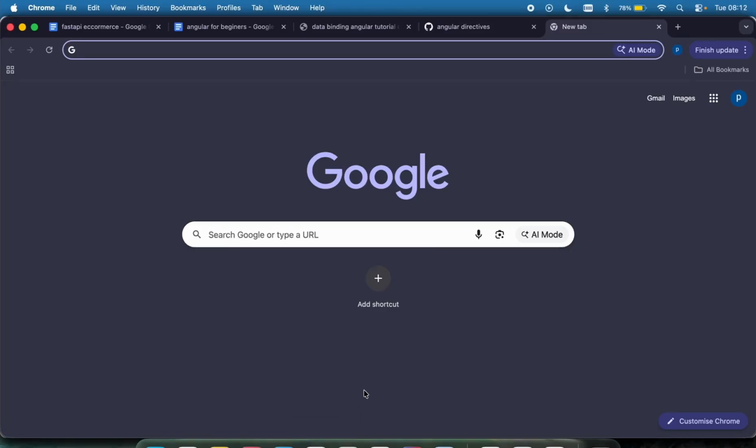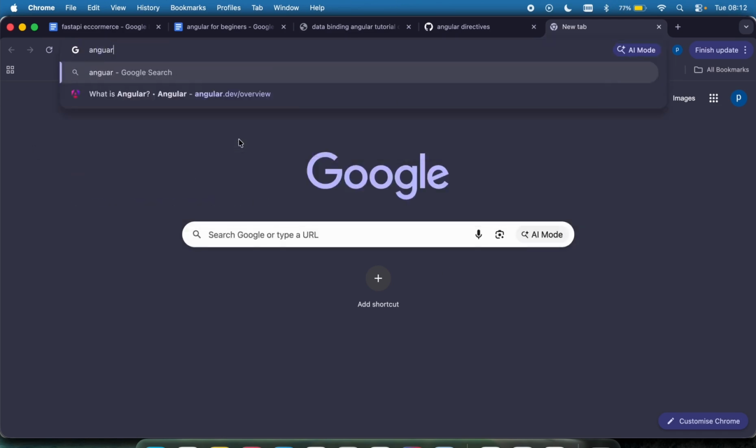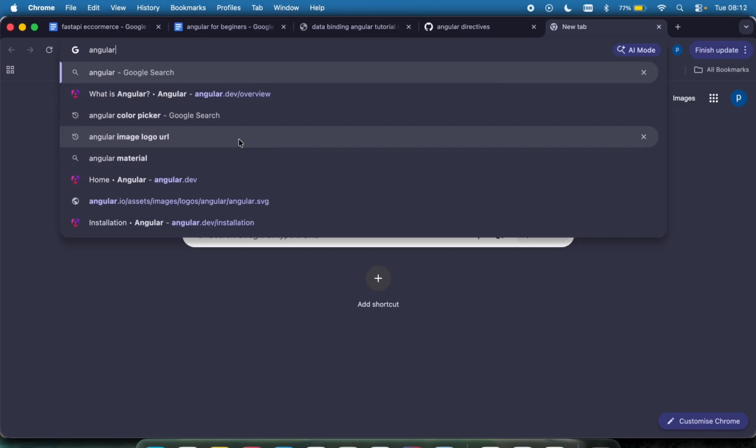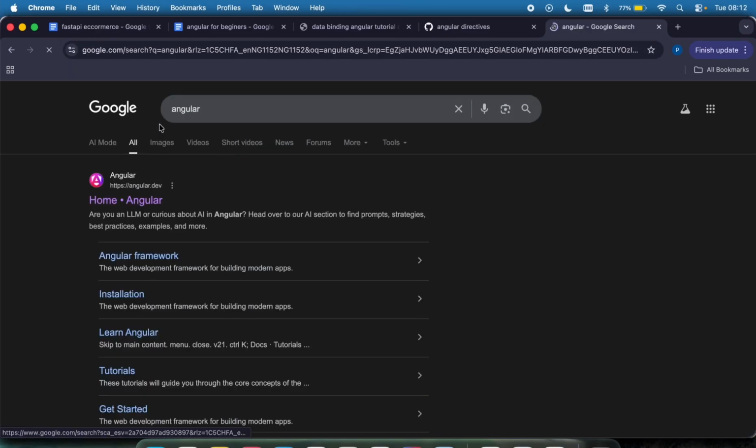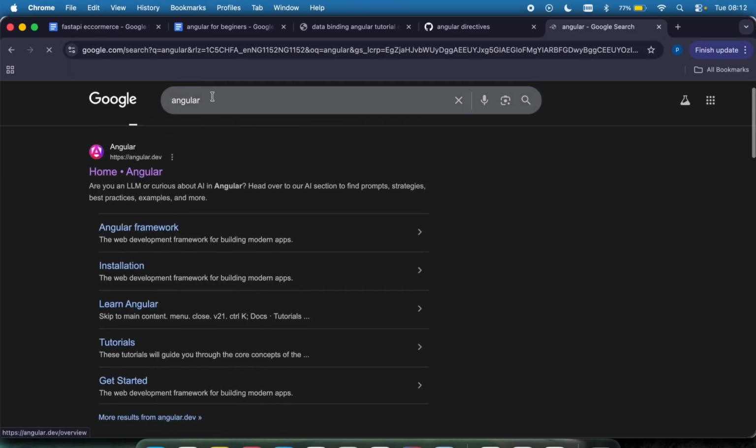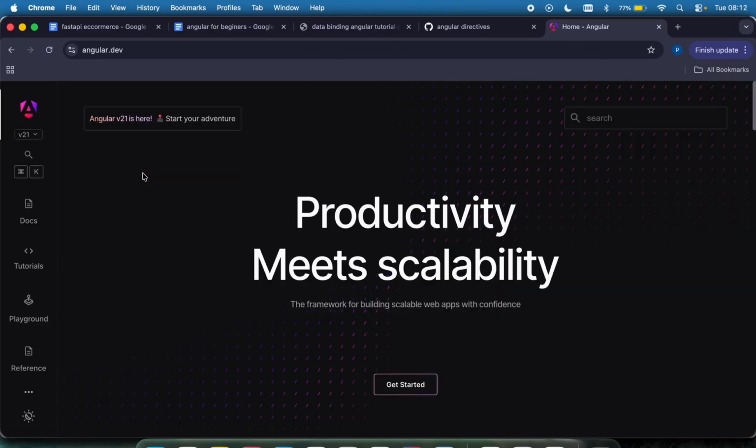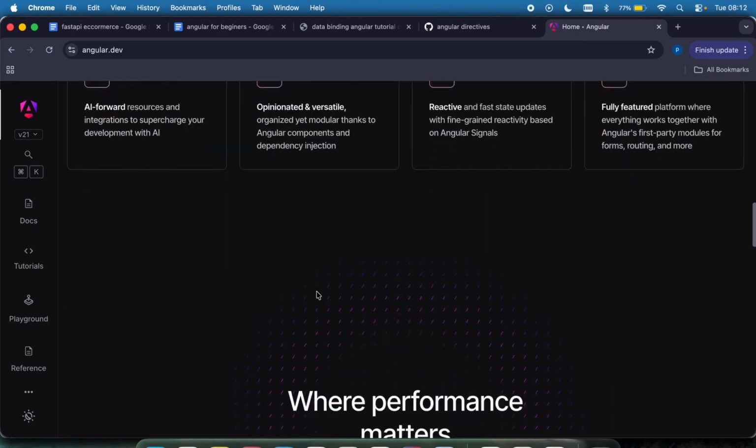So let's proceed to create our Angular project. Before we do that, I'm going to first of all go to the Angular official documentation. On your browser right here, just search for Angular, and it's going to open this up. You can see the first one is angular.dev, so click on that, and this is the Angular official documentation page right there.